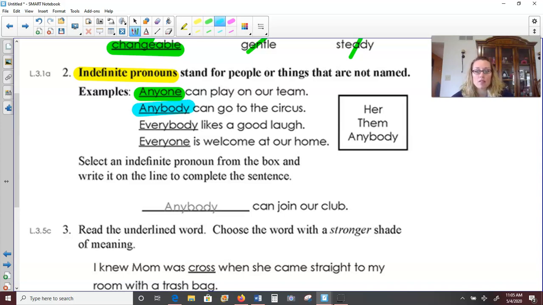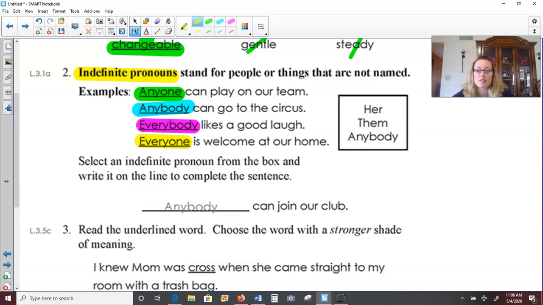Anybody, another similar indefinite pronoun to anyone. Anybody can go to the circus. Well, who is that referring to? Literally anyone. So that is indefinite, has no specific name to it. And then on the same lines as that, we have everybody. Like everybody likes a good laugh. Well, who? Everybody. So that doesn't have a specific name to it. And then everyone, like everyone is welcome at our home.